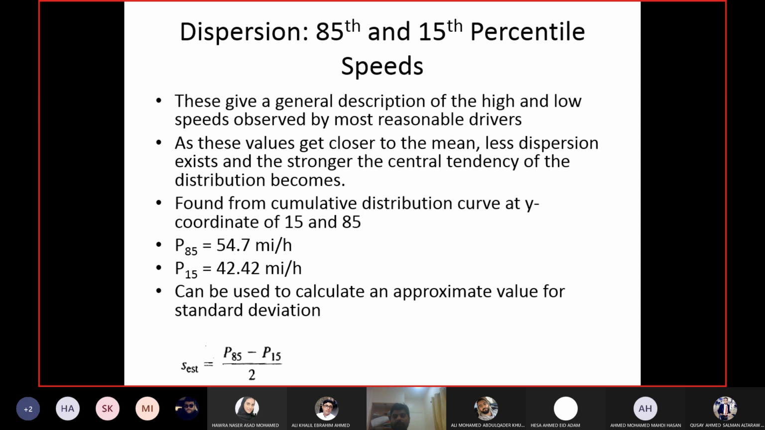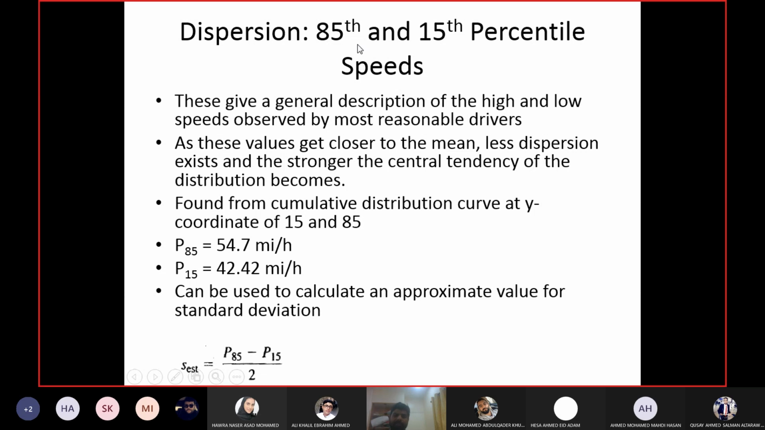So whenever you are talking about the range of drivers for which you should design the road, or the traffic system, this is the range from the 15th to the 85th percentile. And you will see later on in other chapters we will use this range for design purposes.